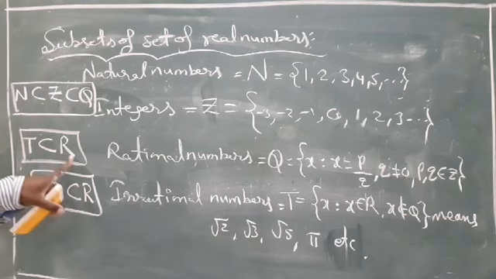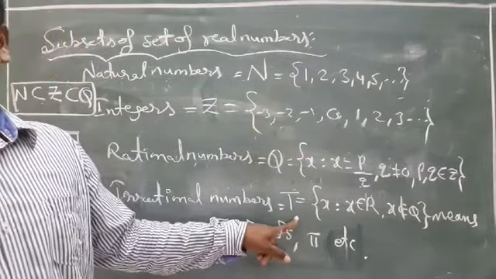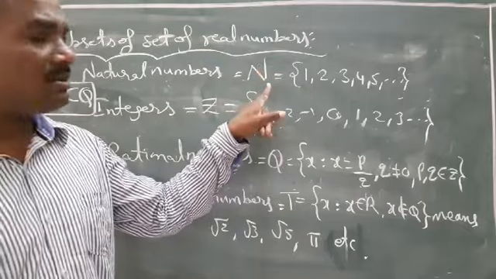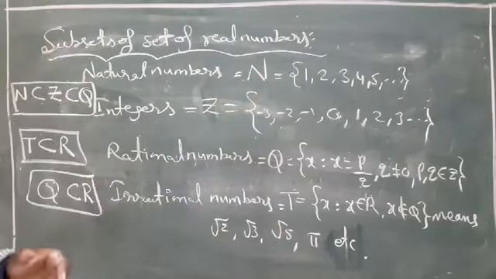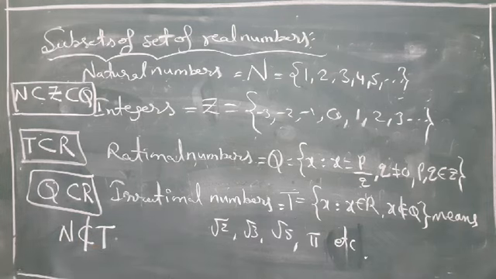Irrational numbers is subset of rational numbers. Here observe here, natural numbers are subset of T. N is subset of T. N is natural numbers, subset of irrational numbers? No. Natural numbers not a subset of T. Understand? This is the subsets of set of real numbers.